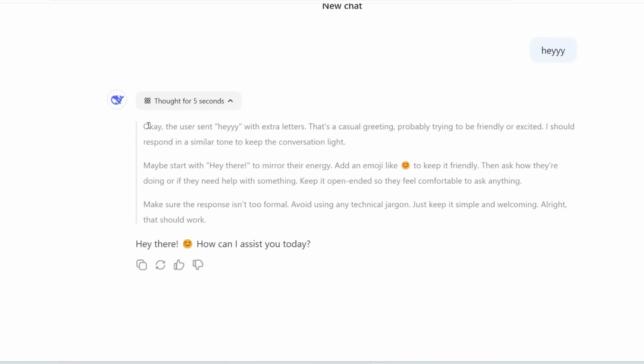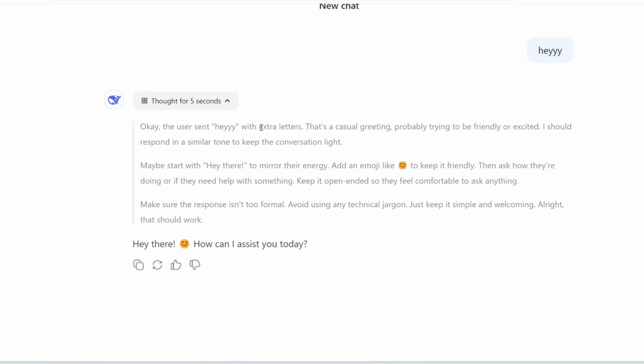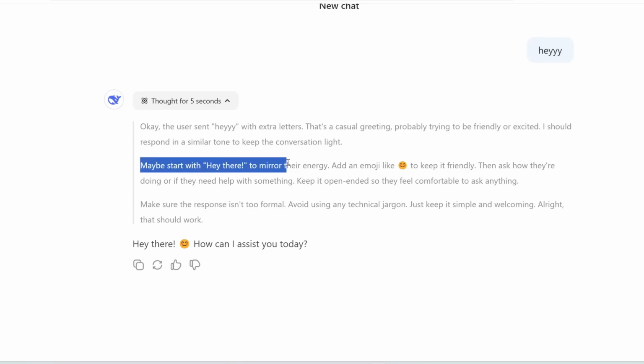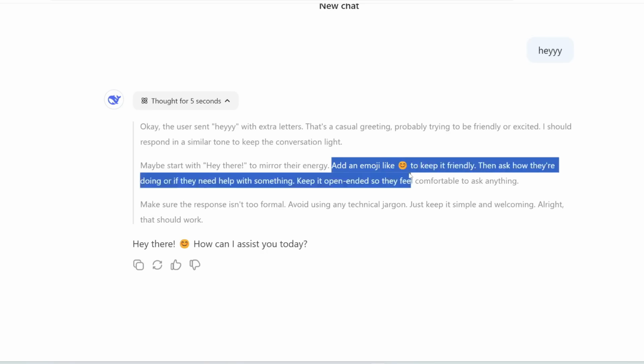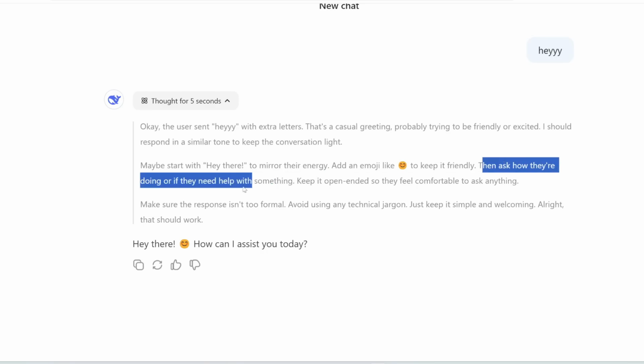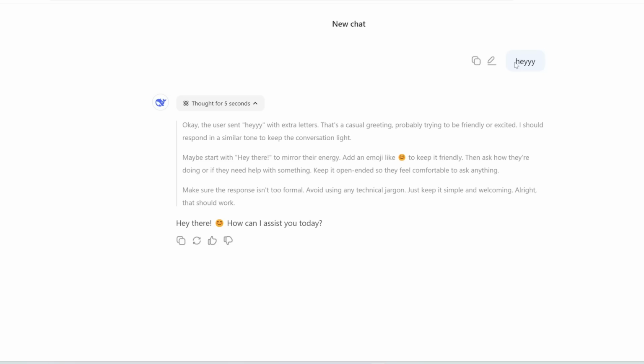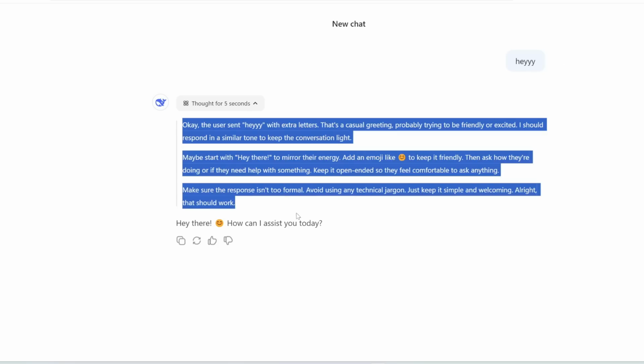So here it says, okay, the user sent hey with extra letters. This is a casual greeting. I should respond in a similar tone to keep the conversation light. Maybe start with hey there to mirror their energy. Add an emoji like this to keep it friendly, and then ask how they're doing or if they need help with something. Make sure the response isn't too formal, avoid using any technical jargon, just keep it simple and welcoming. And then it outputs, hey there, how can I assist you today? So this is pretty crazy, how I just enter in a really simple line and it thinks through all of this before outputting a response.